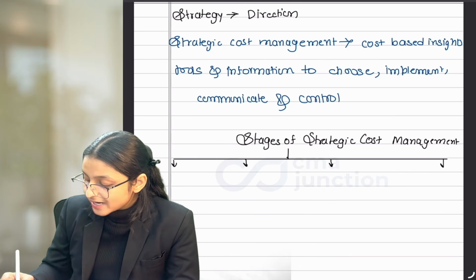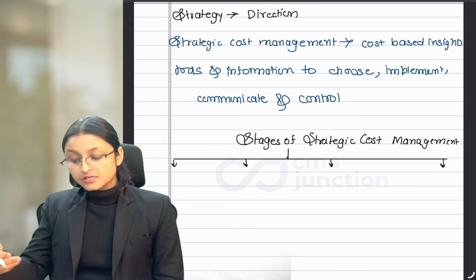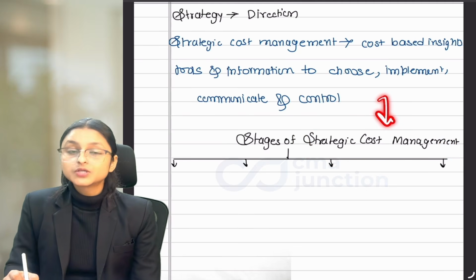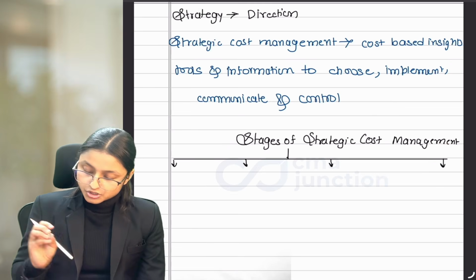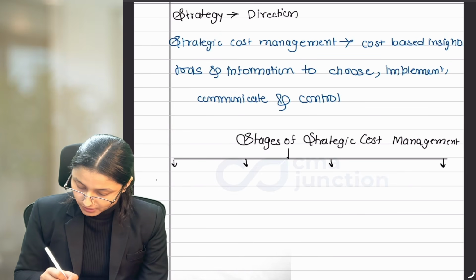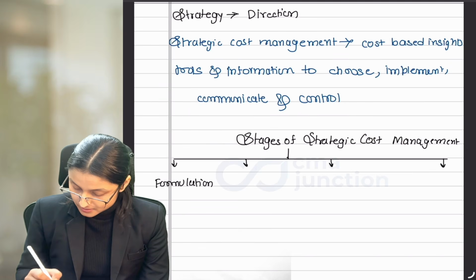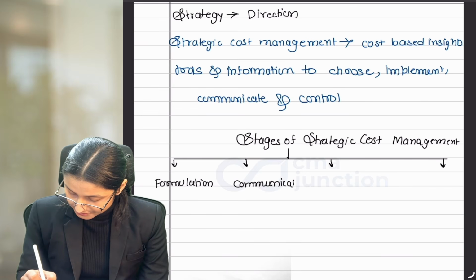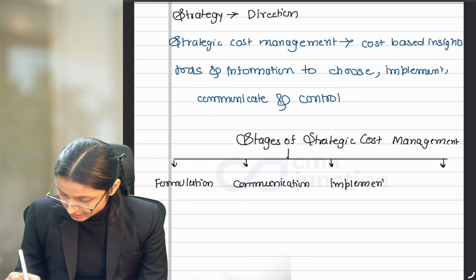It's just for your understanding of how the stages of strategy are actually stages of strategic cost management also, because this is what helps strategy in every stage of its life. Okay, so you just need to remember the names of the stages. First one is formulation. Next is communication. Next, implementation. And last one is control.